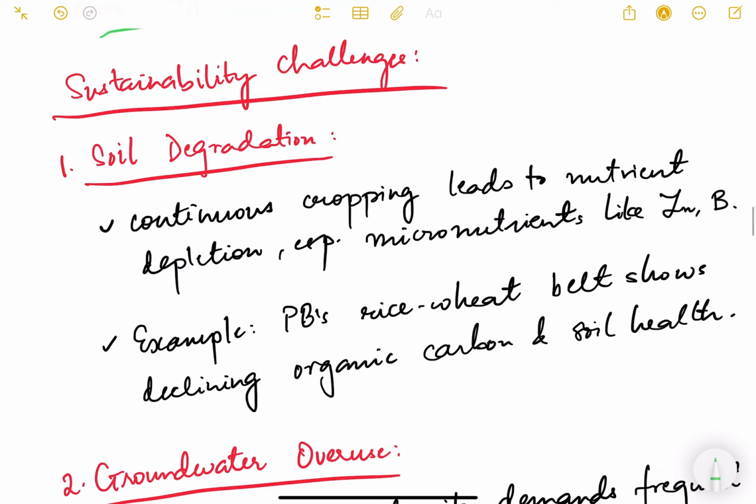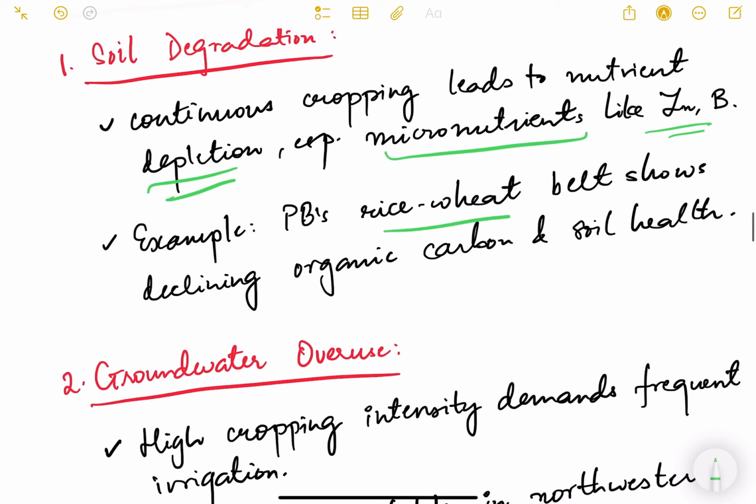Sustainability challenges are there. Soil degradation. Continuous cropping leads to nutrient depletion in the soil, especially micronutrients like zinc and boron. Example, Punjab's rice wheat belt shows declining organic carbon and soil health. So this is an emerging problem right now.